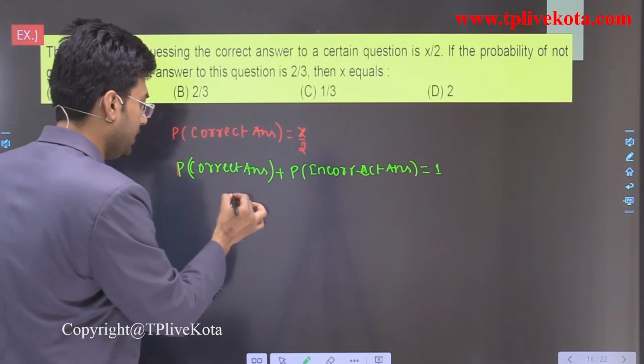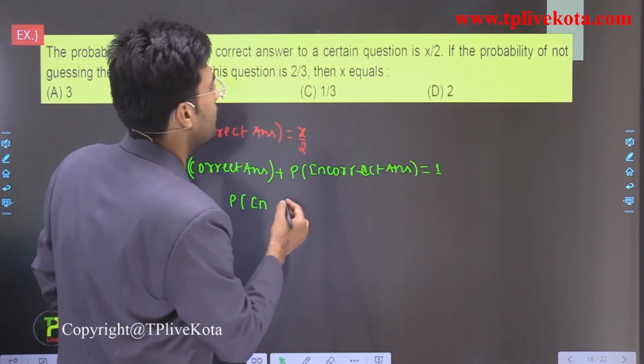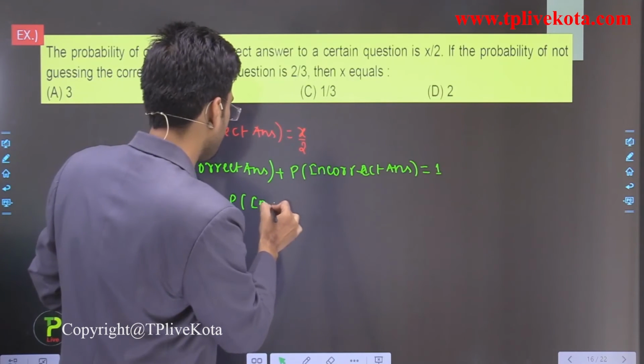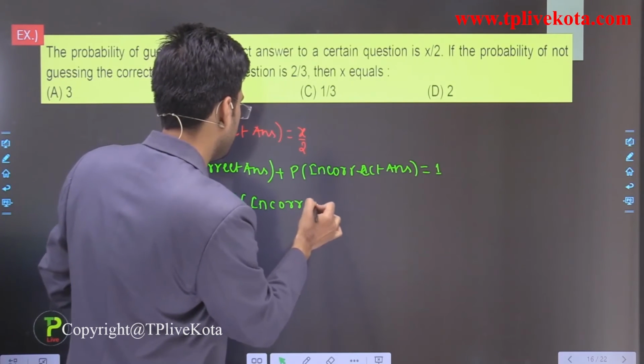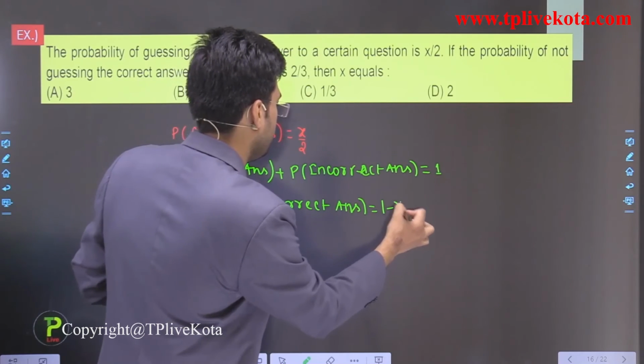So from here we can write probability of incorrect answer is what? It is 1 minus x by 2.